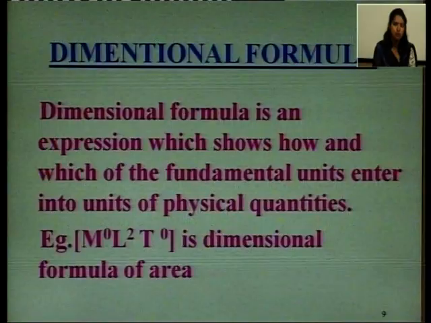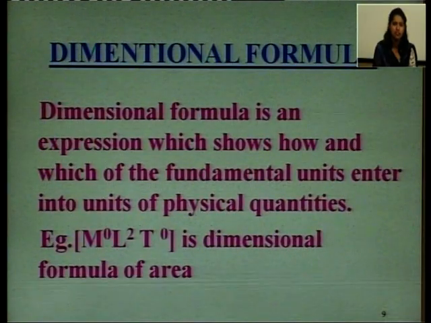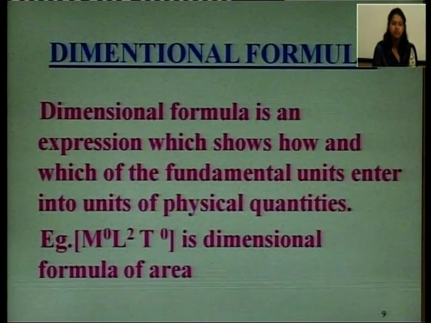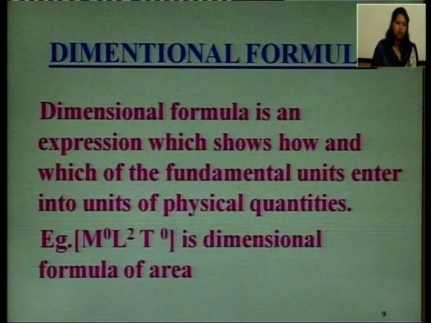So, dimensional formula is an expression which shows how and which of the fundamental units enter into the unit of a physical quantity. So, I have discussed two new definitions, what are dimensions and what is dimensional formula.